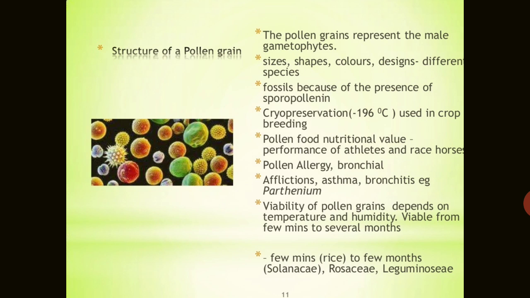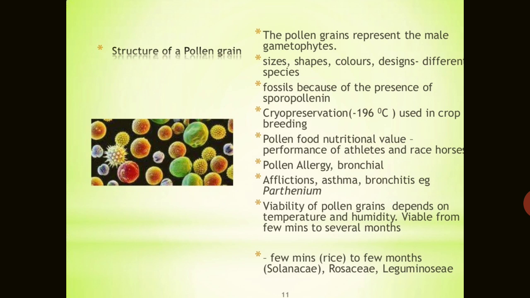Sometimes pollen grains cause allergy in human beings, like bronchial infections, asthma and bronchitis, through the pollen grains of parthenium, grasses or carrot grass.